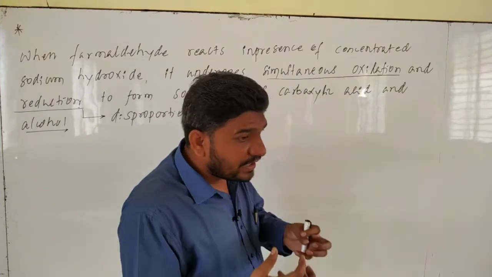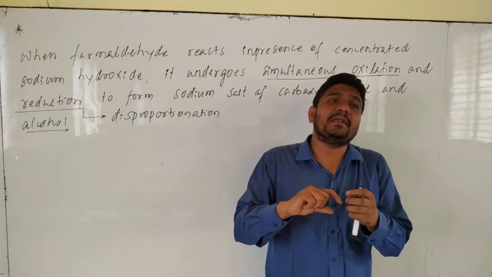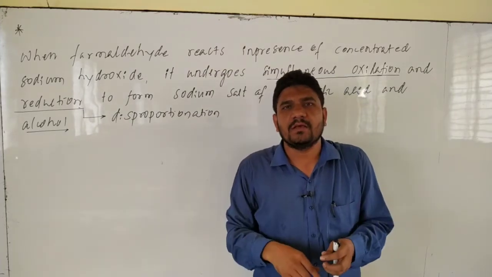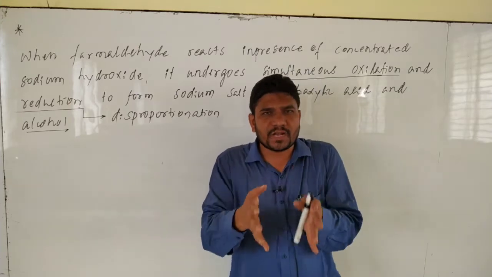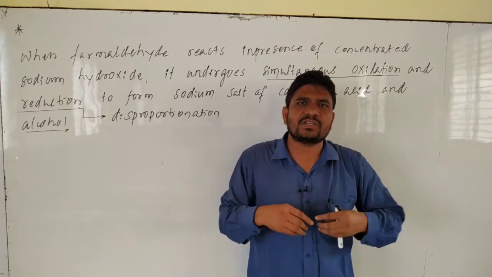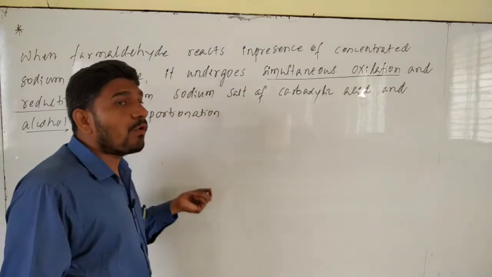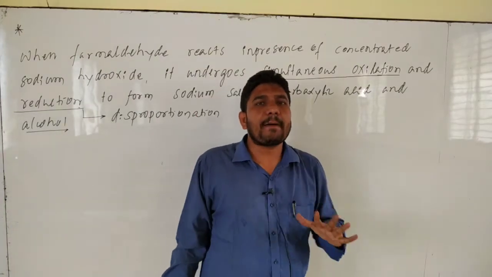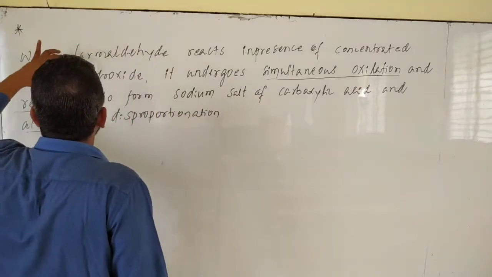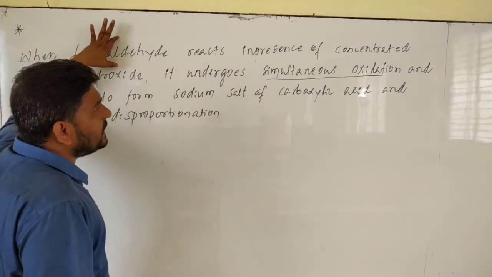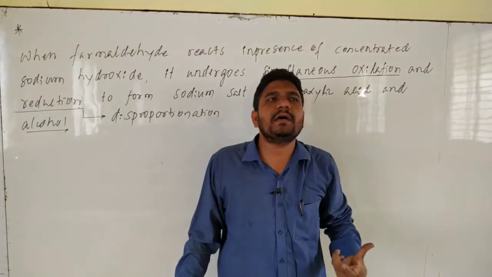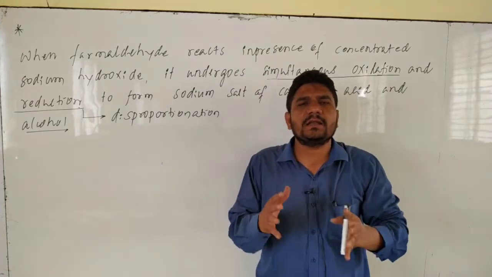Where chlorine itself is undergoing what? Simultaneous oxidation as well as reduction. If the same compound undergoes simultaneous oxidation and reduction, such a type of reactions are known as disproportionation reaction. Over here also same thing happens. What happens actually? Over here, formaldehyde is an aldehyde which doesn't contain what?